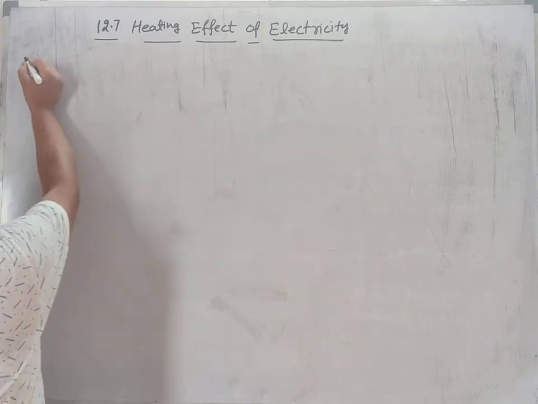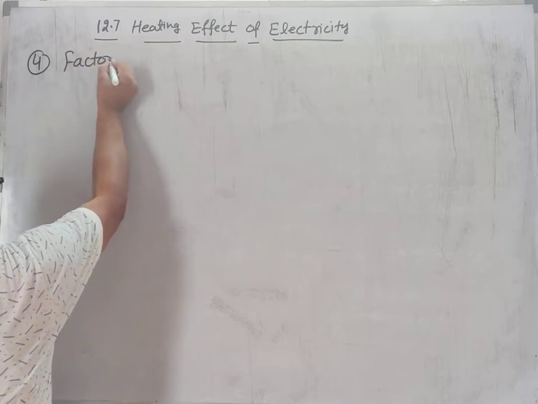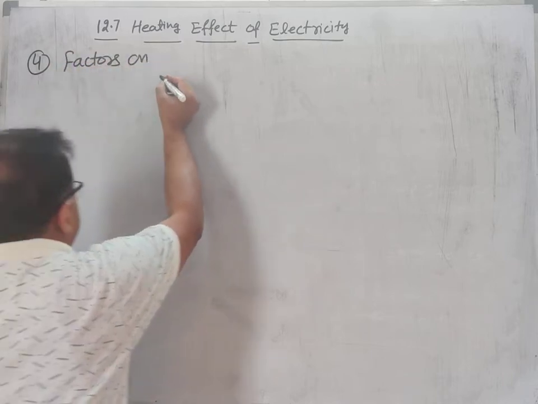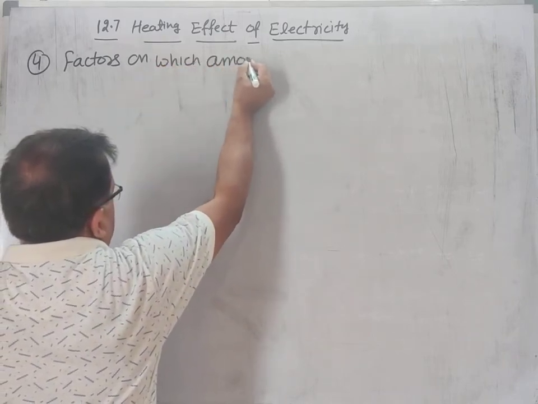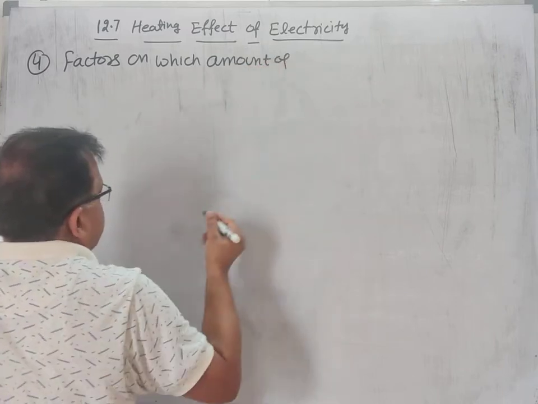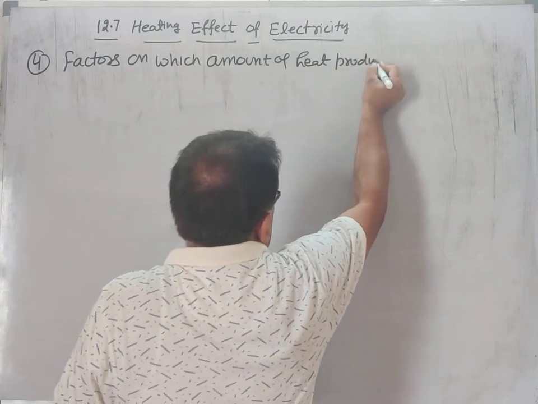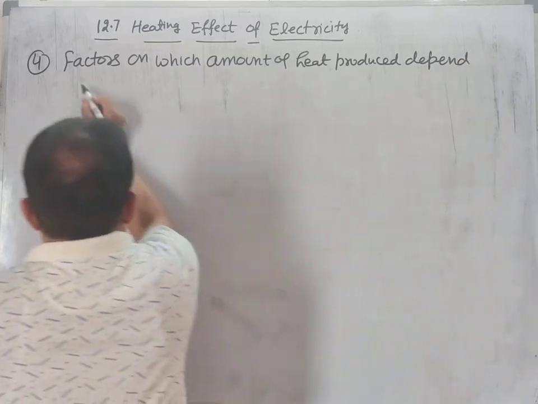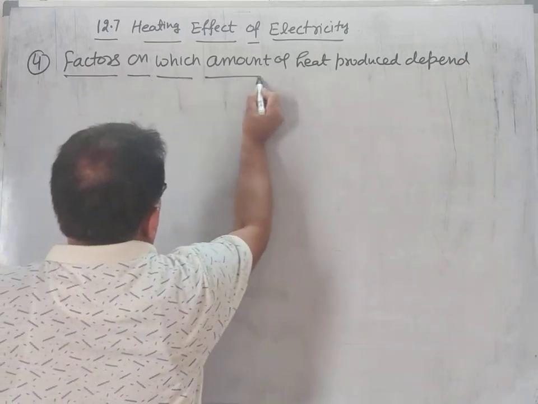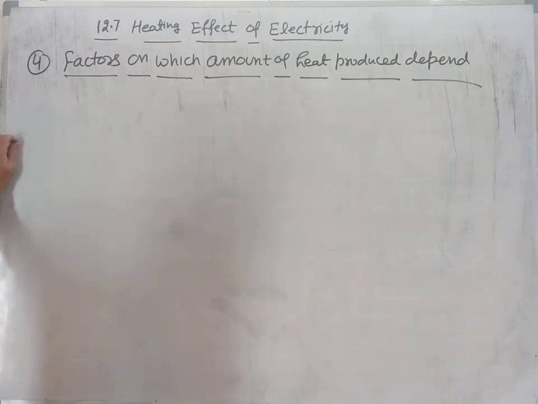Next we shall study factors on which amount of heat produced depend. Factors on which amount of heat produced depend. However, we have explained it, but it is a little twisted question.